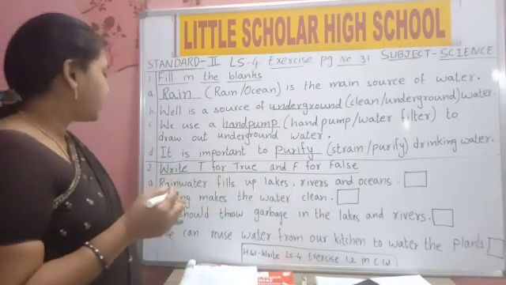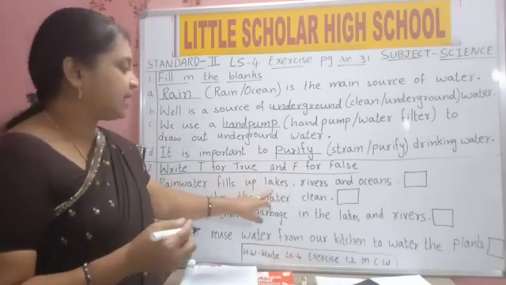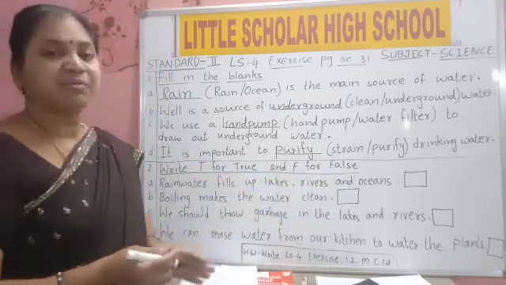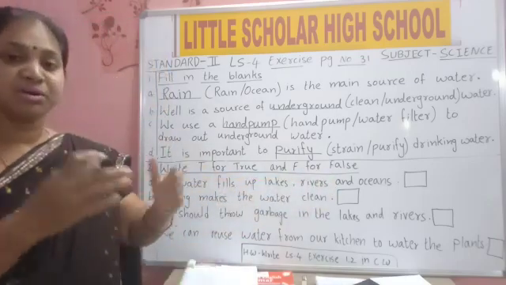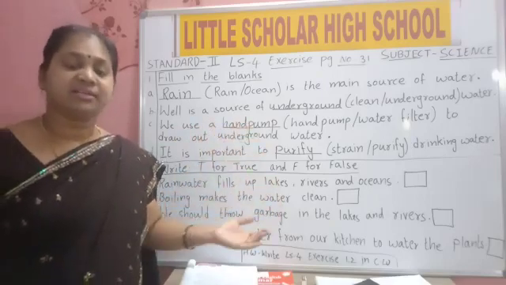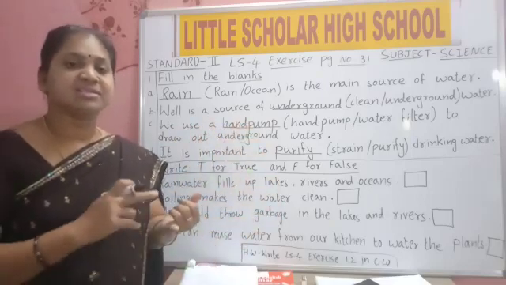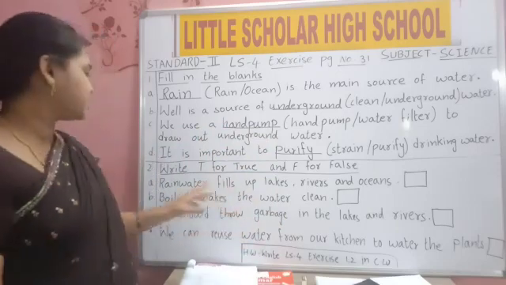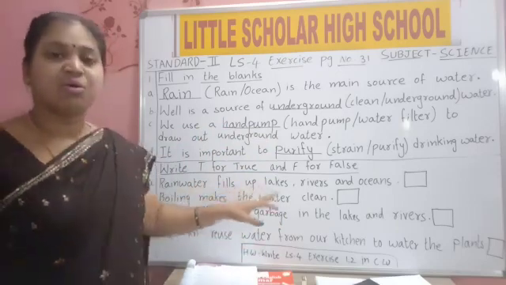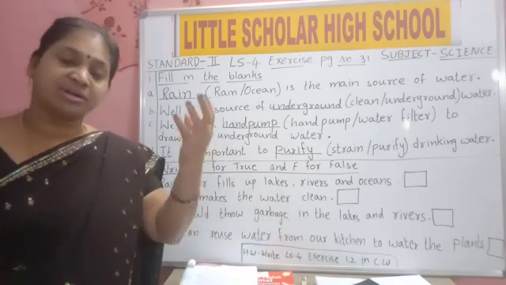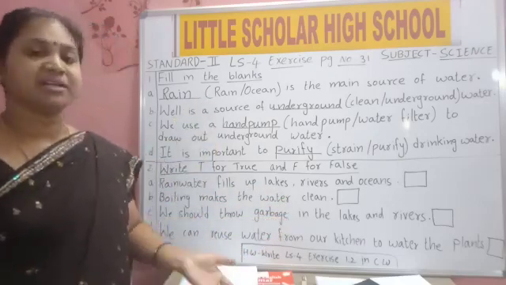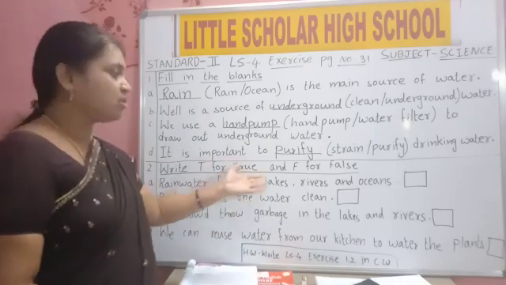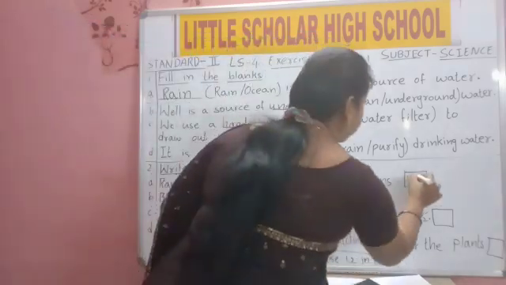Okay. Rainwater fills up lakes, rivers and oceans. When rain comes, whatever water bodies are there on the earth, like lakes, rivers, streams, oceans, ponds, all of them will be filled with water. Rain water is filling all the water bodies, and some water will go under the ground also, that is known as underground water. So rain water is filling up all the water bodies. Yes, correct, true.